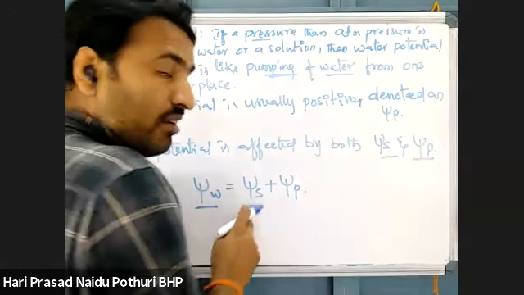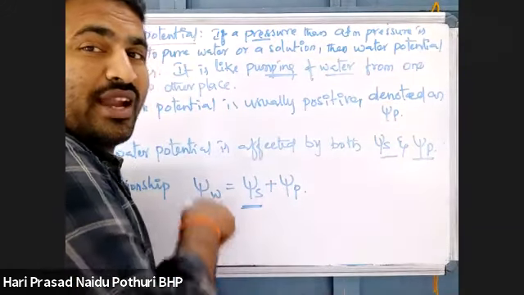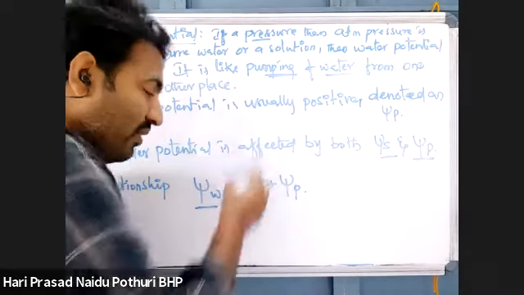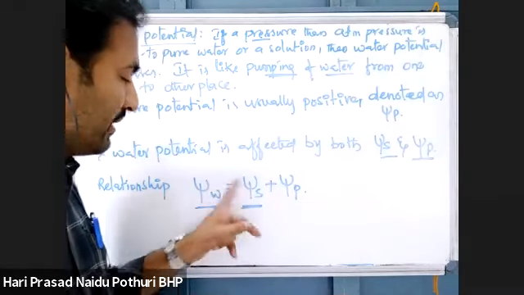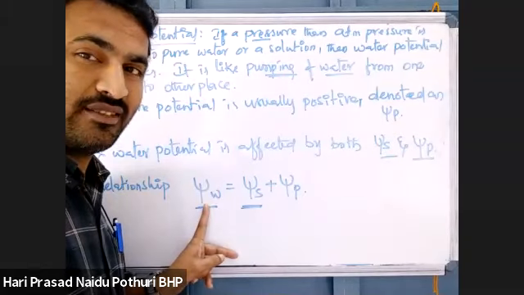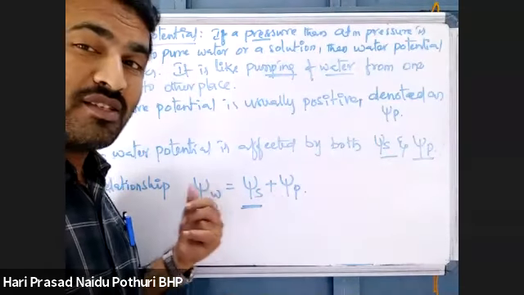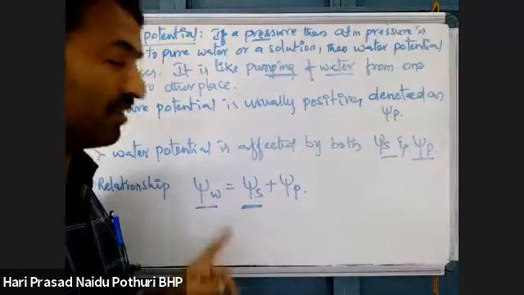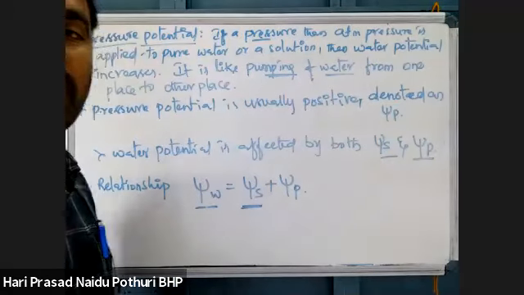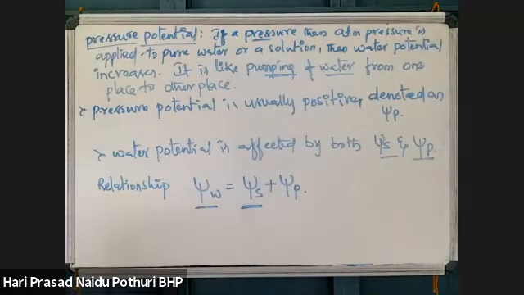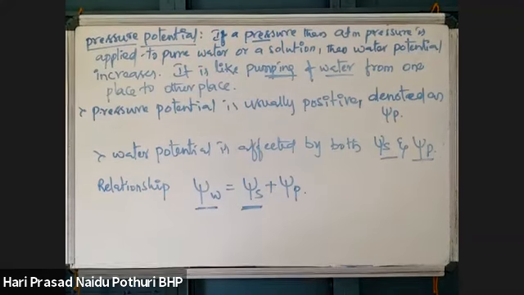Solute potential is always negative. When solutes are added, the solute potential becomes more negative and water potential will be decreasing. When pressure is applied, water potential is increasing. If we combine solute potential and pressure potential both, then we get water potential. This is about water potential.